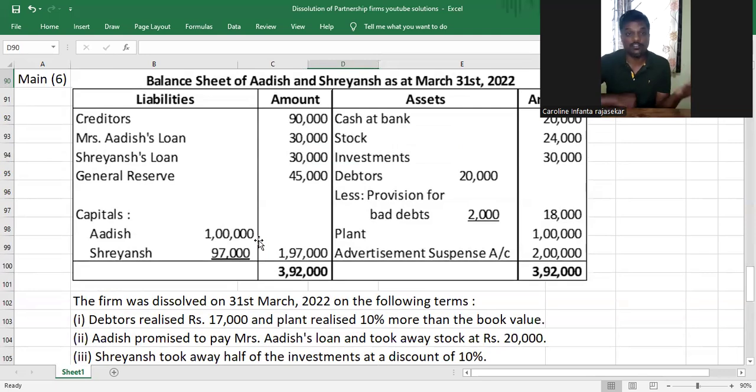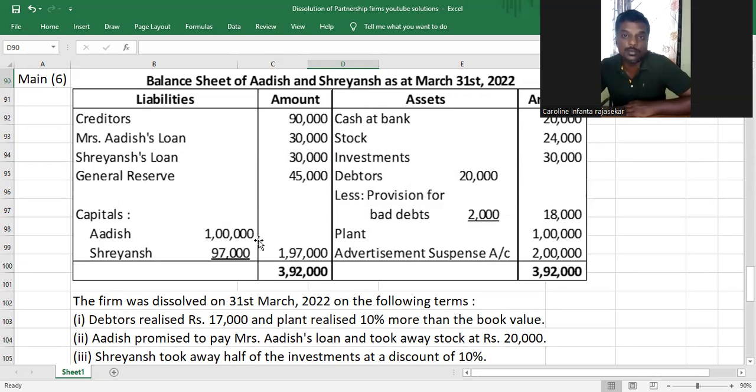On the liability side, only the external liabilities have to be transferred. We have creditors as an external liability. We have Mrs. Adish's loan. Adish is a partner, so his wife's loan, is that an external liability? Yes, it is an external liability, so it will be transferred. Shreyansh's loan. Shreyansh is a partner. He has given a loan. Should it be considered as an external liability? No, it is not an external liability.